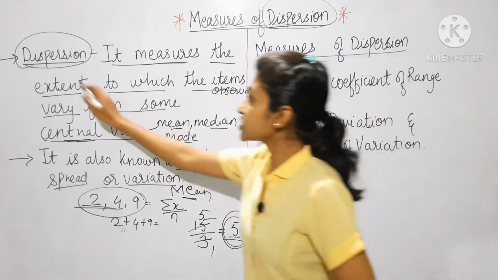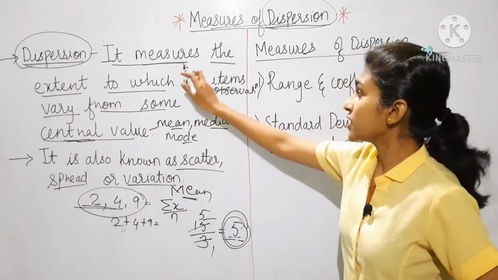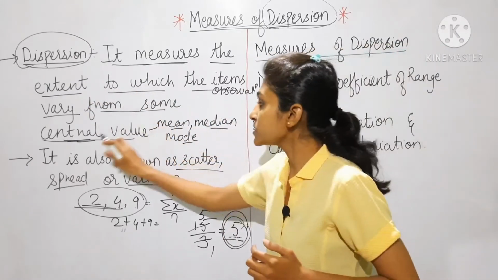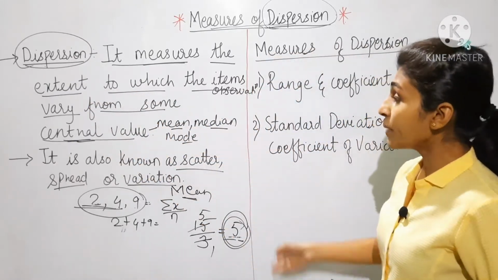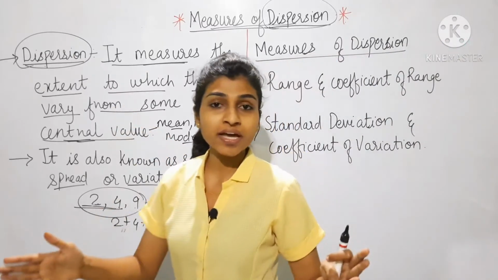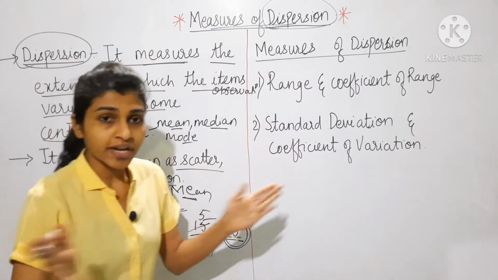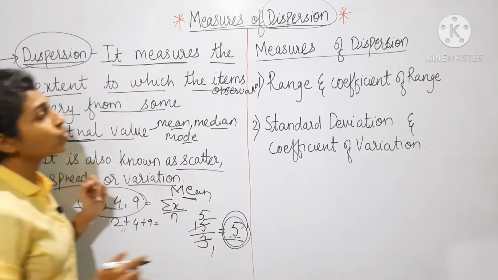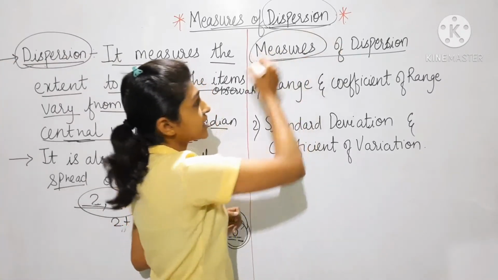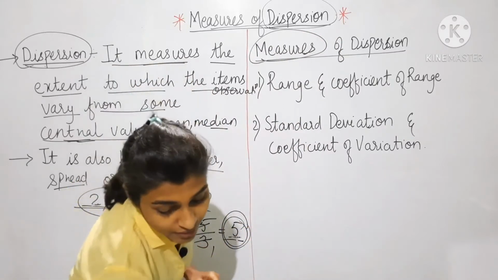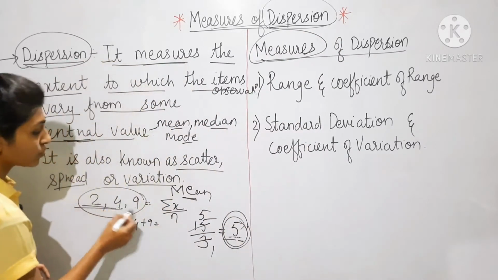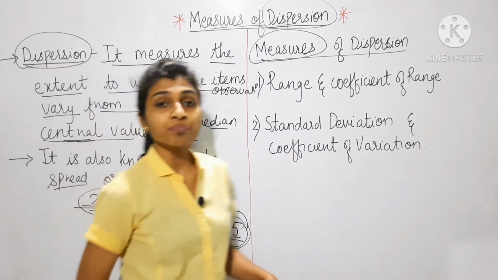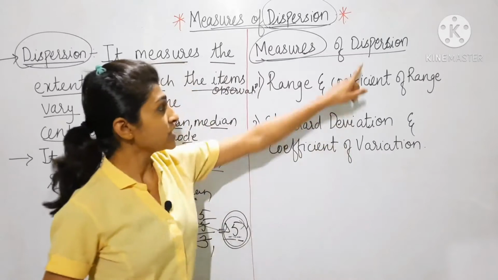Clear so far? Dispersion means it measures the extent to which the items vary from the central value. To measure this extent, how much range or variation the observations keep from the central value, we use dispersion.